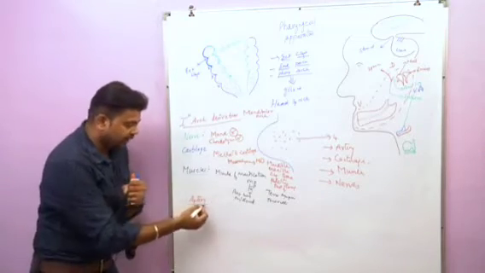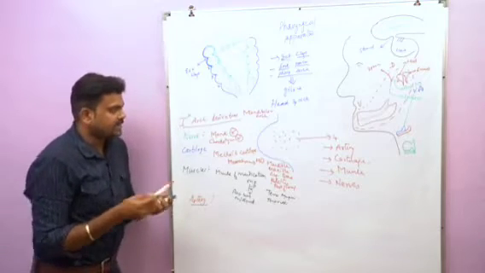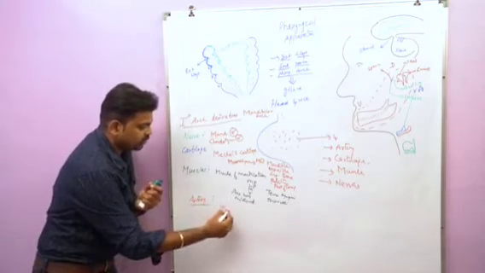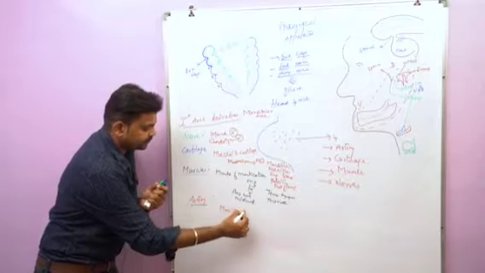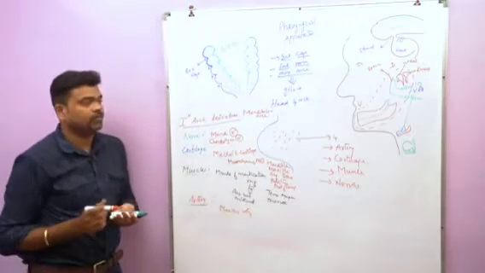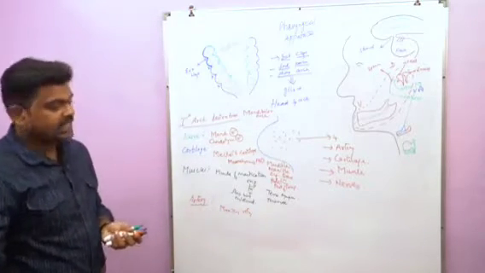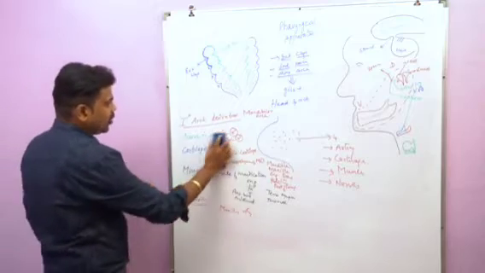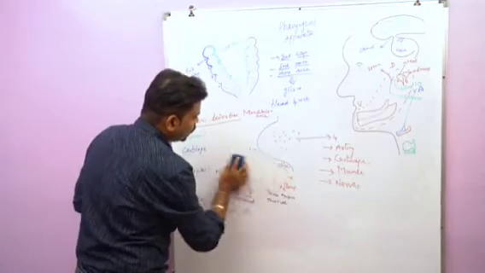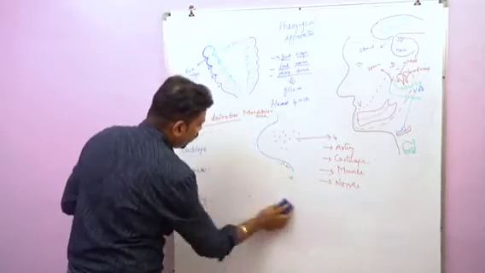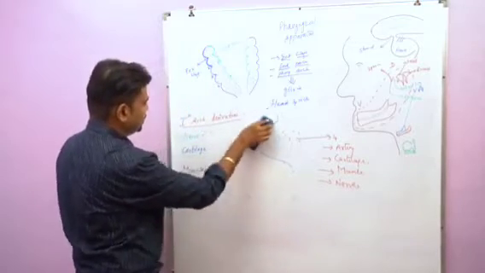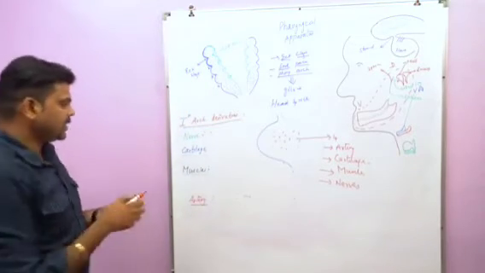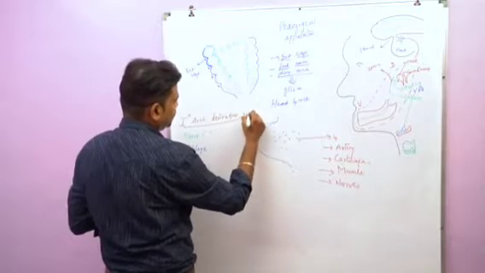Next we'll go for artery. The maxillary artery arises from the first pharyngeal arch. So these are the derivatives of the first pharyngeal arch. Next we'll go for the second pharyngeal arch derivatives. So the second pharyngeal arch is called the hyoid arch.